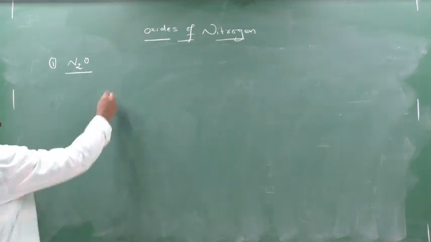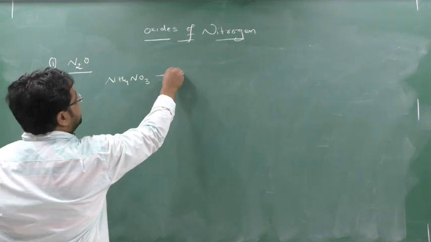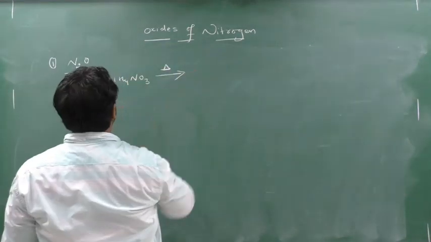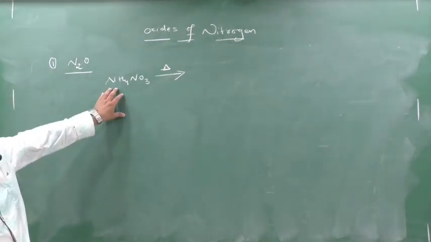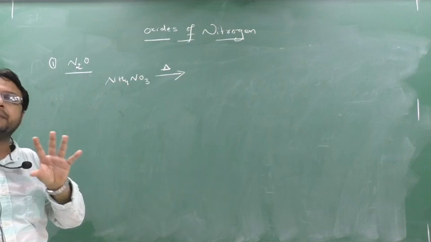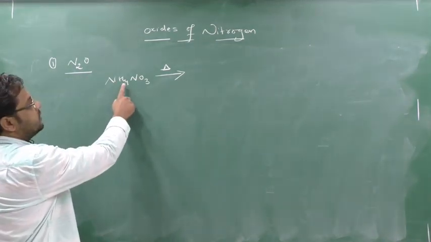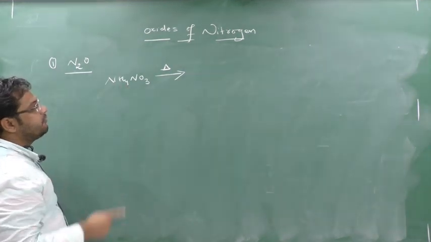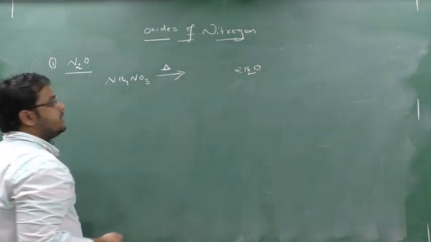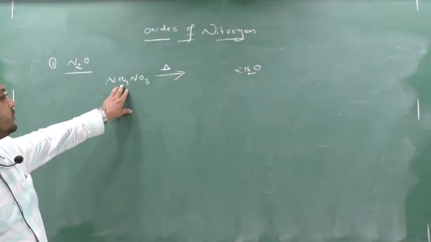So write down the preparation. See, you take ammonium nitrate, NH4NO3, and you heat it, which means you do thermal decomposition. So what will you get? See, how to remember? You remove the maximum number of molecules of water. How many maximum molecules of water can you remove here? See, here there are 4 hydrogens and 3 oxygens. So the maximum number of water molecules that can be removed is 2H2O, since there are 4 hydrogens.